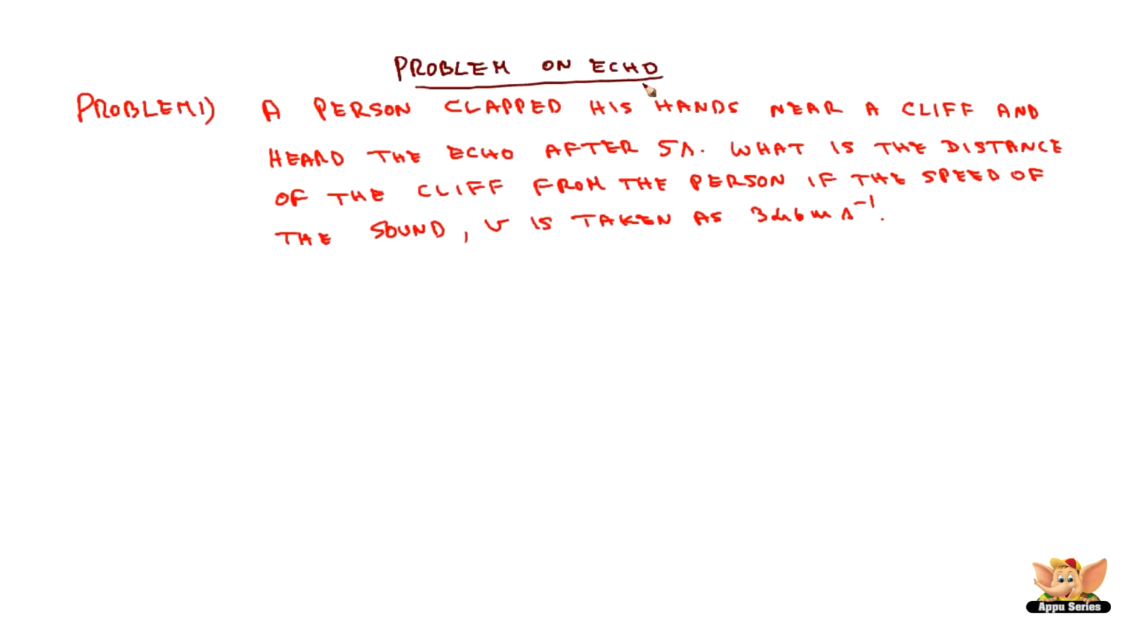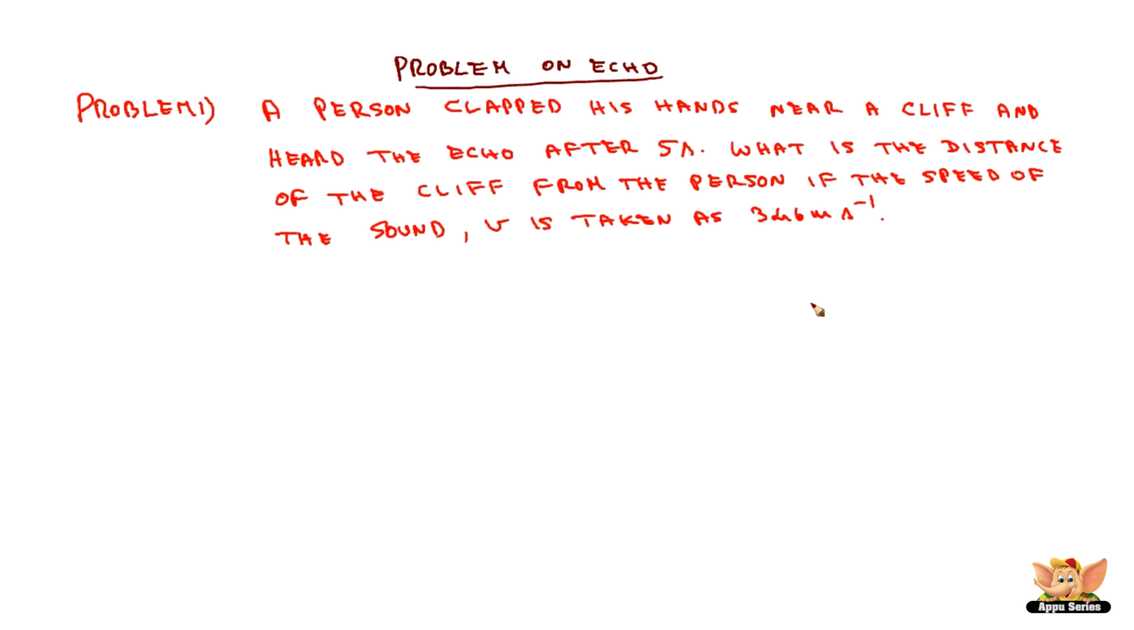Problem on echo. Problem 1. A person clapped his hands near a cliff and heard the echo after 5 seconds. What is the distance of the cliff from the person if the speed of the sound v is taken as 346 meters per second?